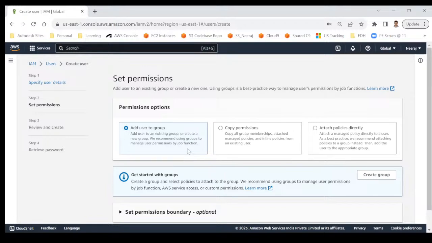Now one new developer has joined today, and I want to give similar access to that user also. So instead of giving the permission separately for that new user, I will simply add that user to the group. That would be more convenient, easier for me. And this user will get the same access as other developers have.